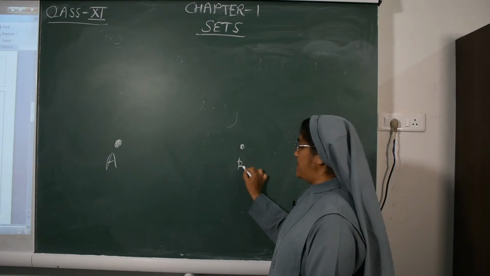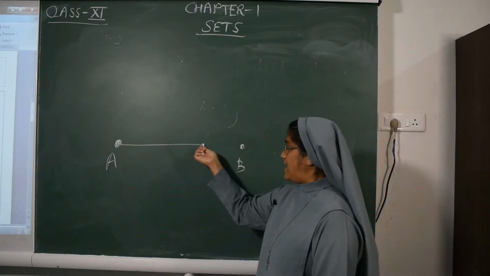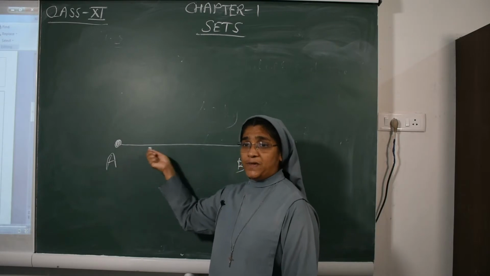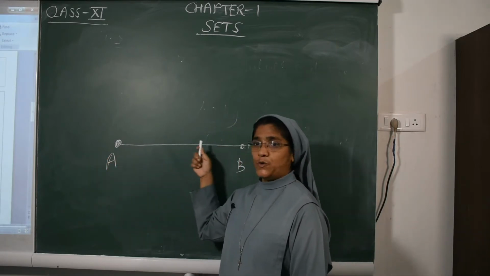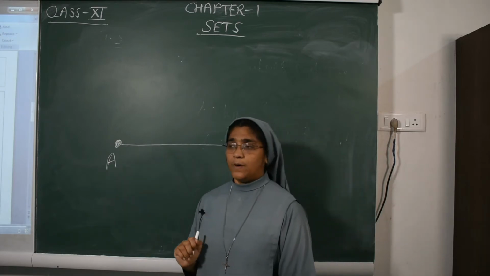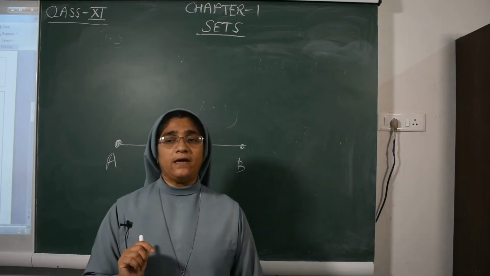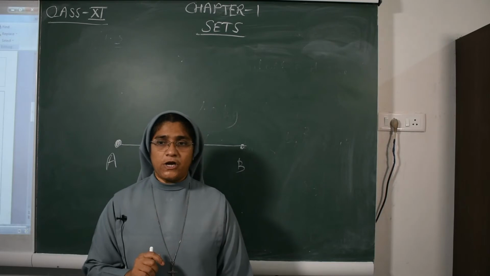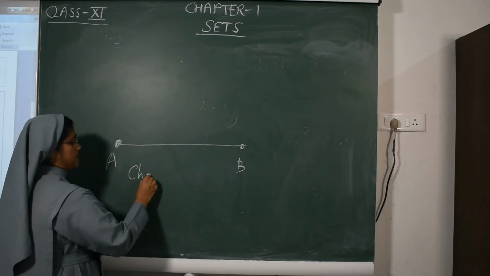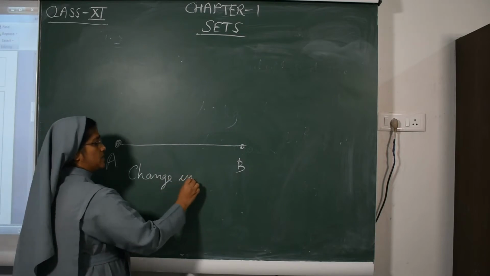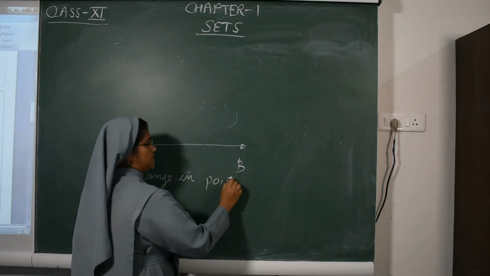Then we can give it B. So I started moving from A to B. That is motion. In a technical way, motion means change in position of an object.